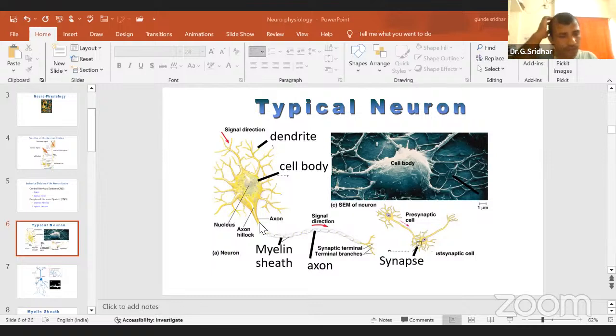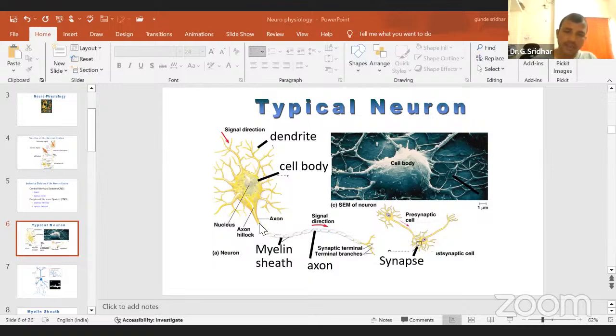In the course of vertebrate evolution, the electrical potential or voltage passing through your axon should go very fast, 0.03 millisecond. You cannot imagine. If I throw a chalk piece at you, within a fraction of a second your brain will analyze everything and you will close your eye. But how is it possible? Because the signal will pass very, very fast, that is 0.03 milliseconds. To pass this information very fast, the conduction properties should be very high.